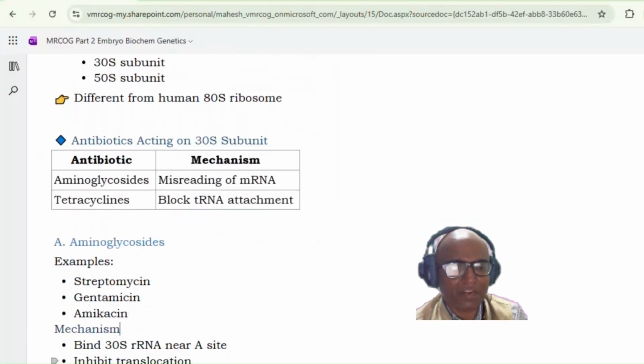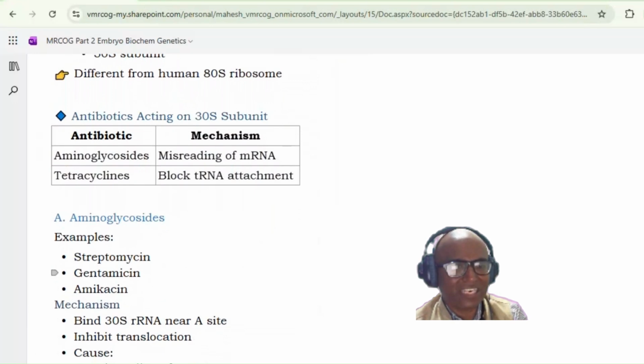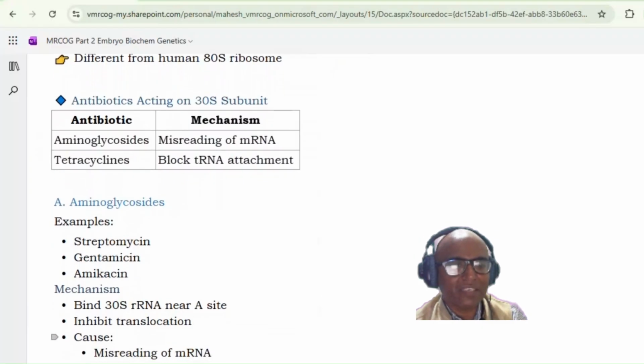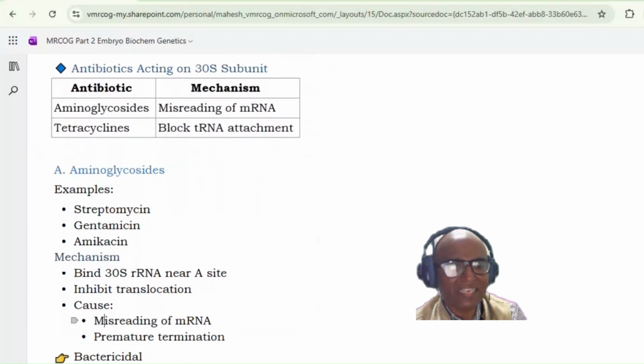Examples of aminoglycosides are streptomycin, gentamicin, amikacin. They bind with the 30S rRNA near the A site. This A site is important because the tRNA gets attached there. So they inhibit translocation. You should also remember this. It binds with the 30S rRNA near the A site, inhibits translocation, causes misreading of mRNA and premature termination, and this is bactericidal in action. So aminoglycosides are bactericidal. They bind with the 30S subunit rRNA near the A site, inhibit translocation and cause misreading of the mRNA.